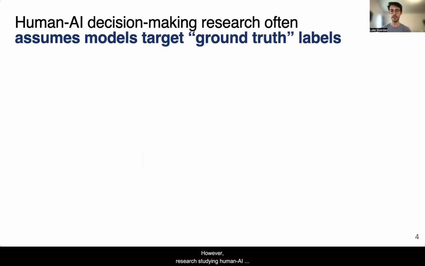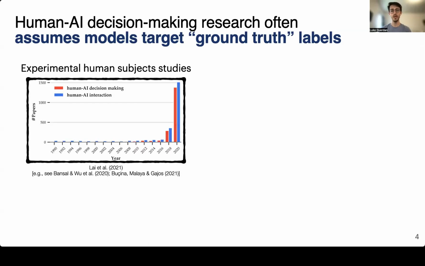However, research studying human AI decision making often overlooks these critical challenges by assuming that models target ground truth labels. For instance, consider two emerging lines of human AI decision research. One growing body of research conducts experimental studies examining how behavioral interventions such as explanations influence human trust and reliance patterns and the formation of mental models as people use ML-based systems.